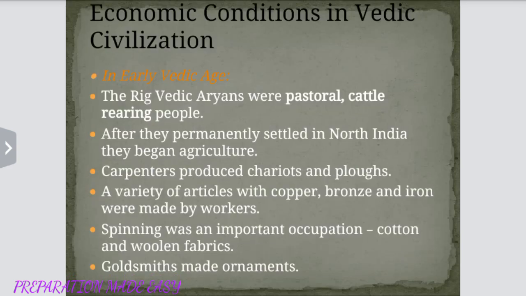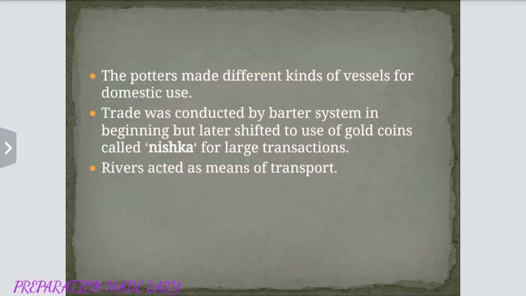Now let us see the economic conditions in Vedic civilization. In early Vedic age, Rigvedic Aryans were pastoral, cattle rearer people. After they permanently settled in North India, they began agriculture. Carpenters produced chariots and plows. A variety of articles with copper, bronze, iron were made by workers. Spinning was an important occupation. Cotton and woolen fabrics. Goldsmiths made ornaments. The potters made different kinds of vessels for domestic use.